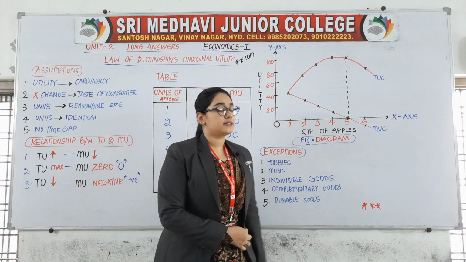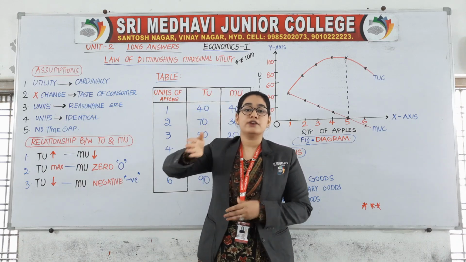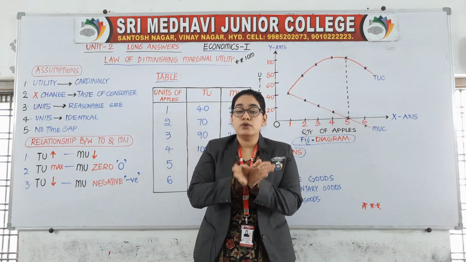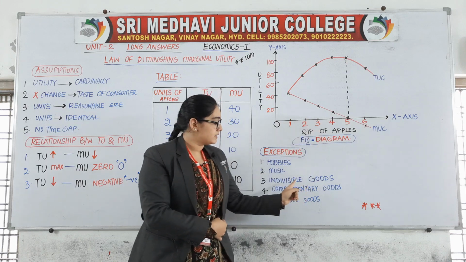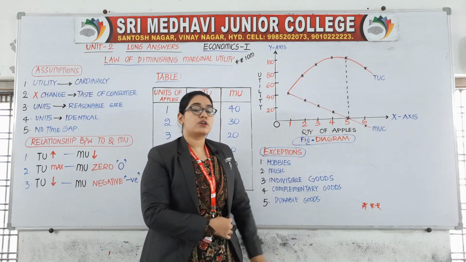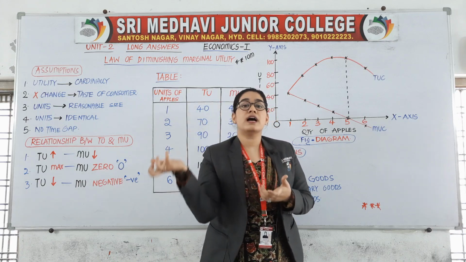Third one, indivisible goods. As I said here, the goods must be divisible. You need to divide the goods. The goods which are not divisible will not be considered under this law. The next thing, complementary goods. Complementary means the consumption of one good depends on another good.